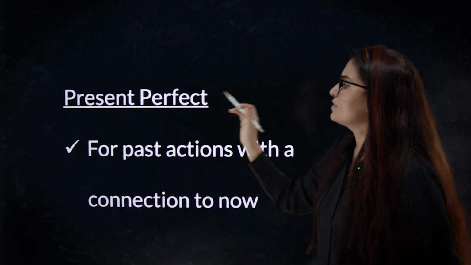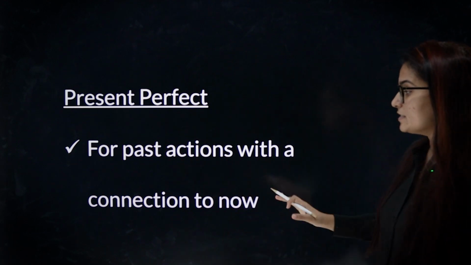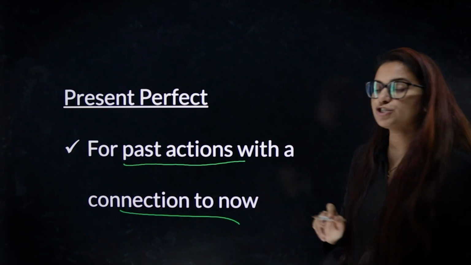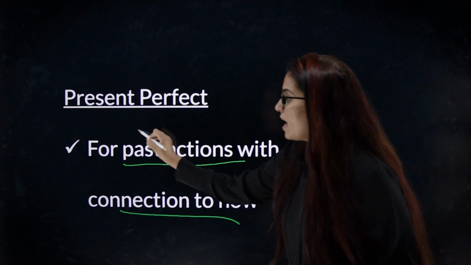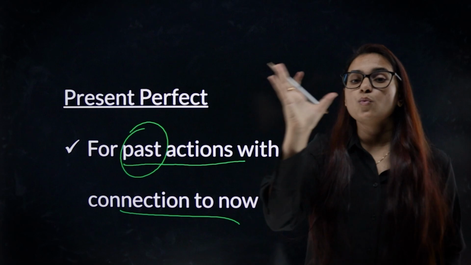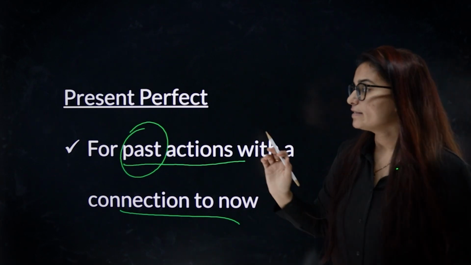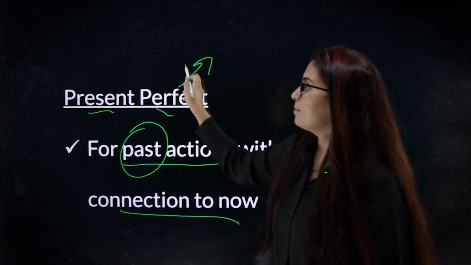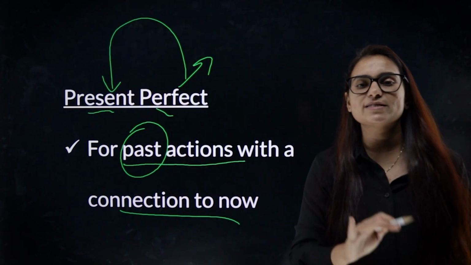Next we have present perfect tense. Present perfect tense talks about past actions with a connection to now. They have past actions context, but that past action will be connected to the present. That's why this is present perfect. Perfect shows past, but connected to present shows present perfect.